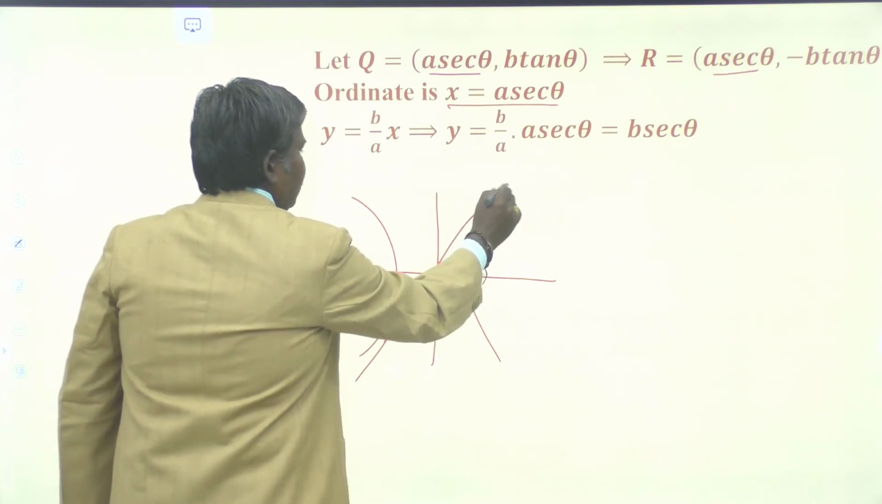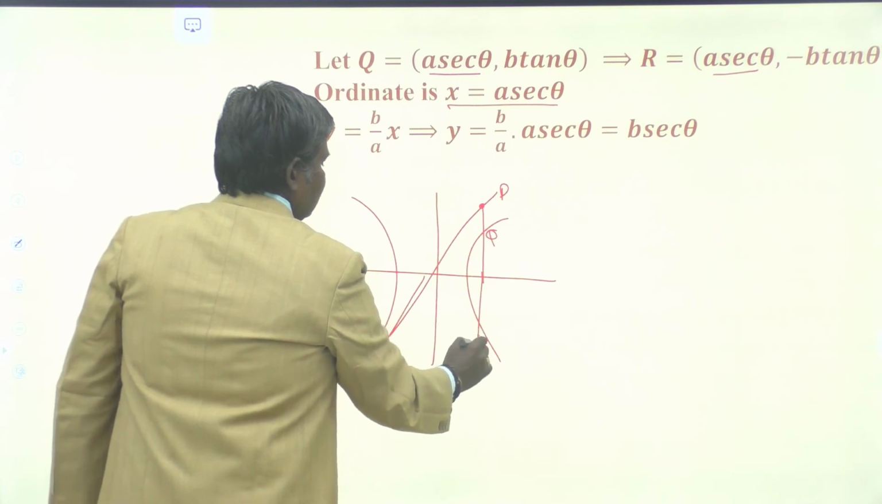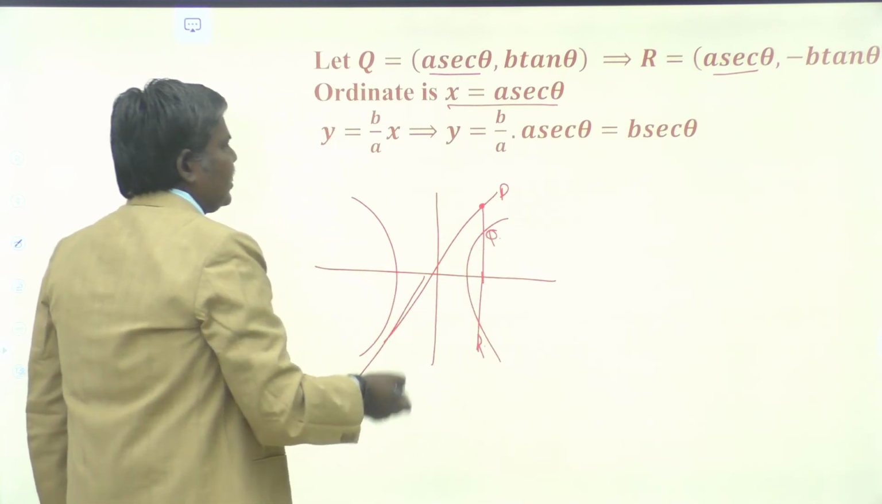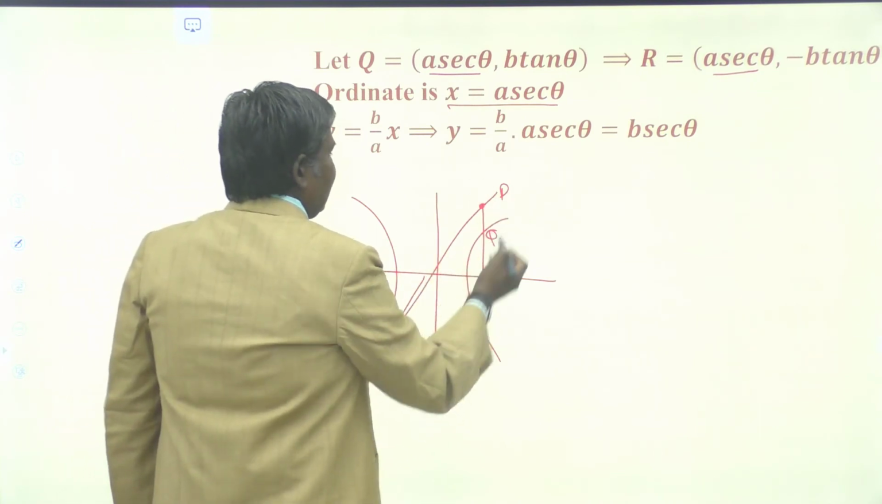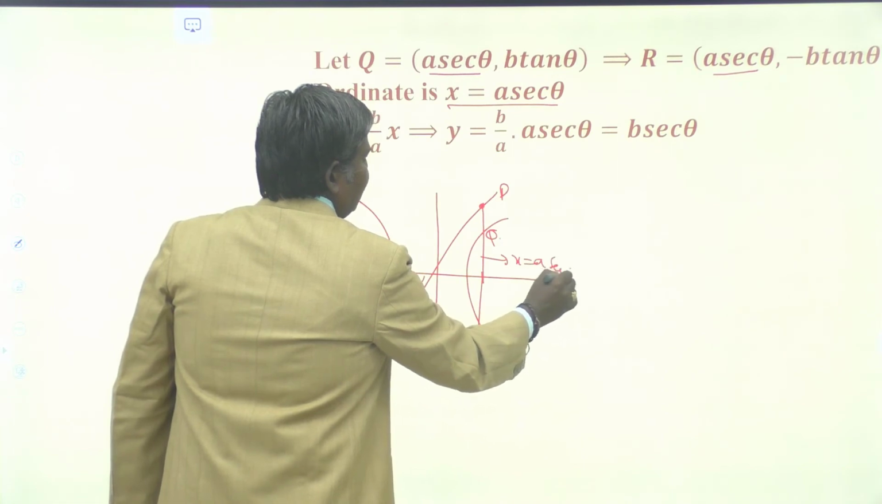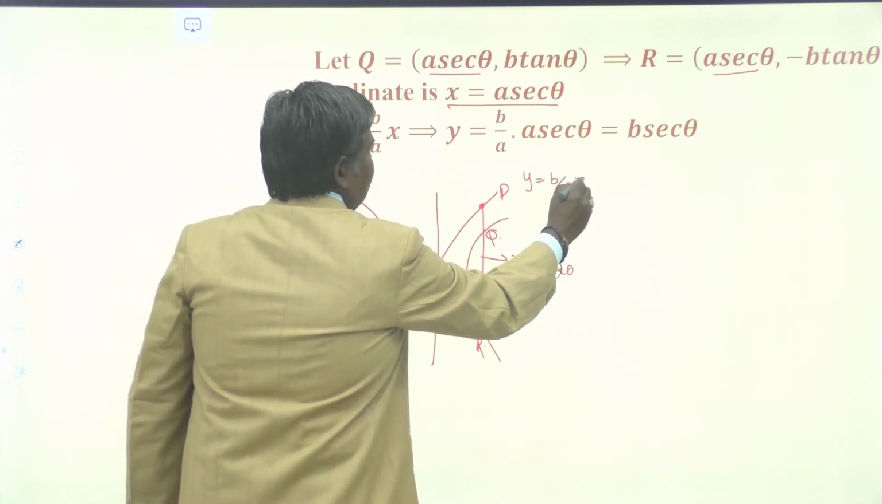This is my point P. We are drawing the ordinate. This is Q. This is R. This is a secant theta comma b tan theta. Immediately your R is a secant theta comma minus b tan theta. This is the ordinate, x equals a secant theta. We are solving with the asymptote. What is the asymptote? y equals b by a x.